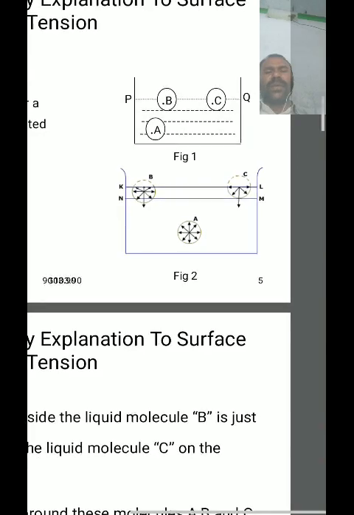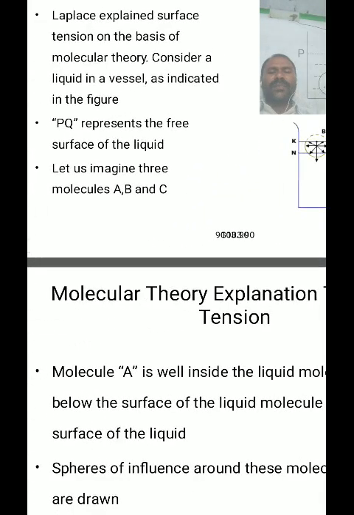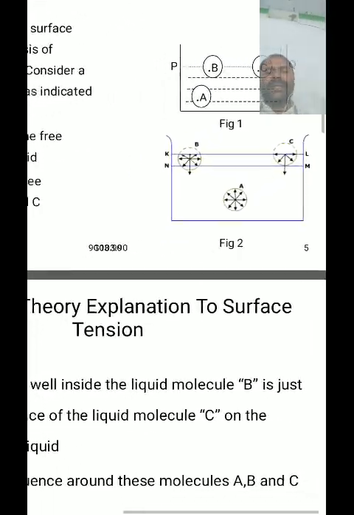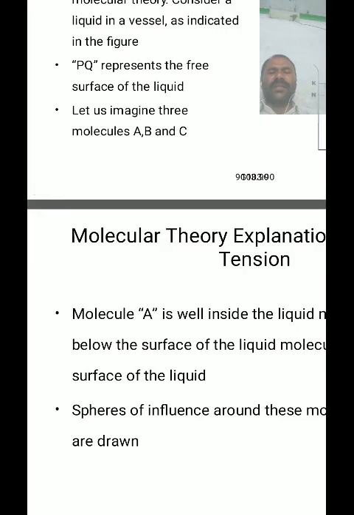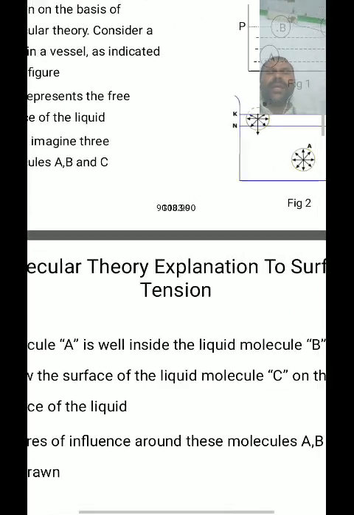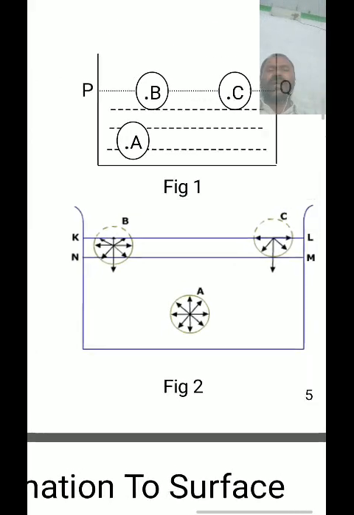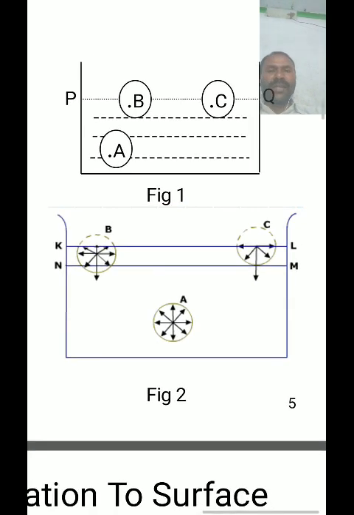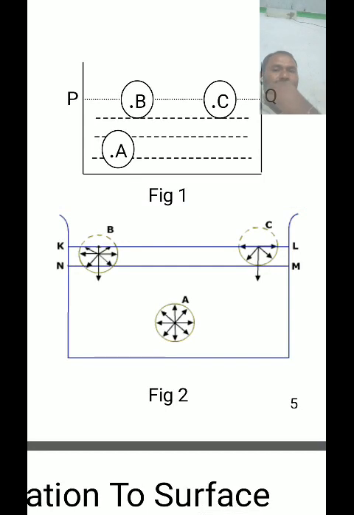Molecule B is just below the surface of the liquid, with more than half of its sphere of influence inside the liquid and partially outside. Molecule C is on the surface of the liquid, with more than half of its sphere of influence above the liquid and partially inside.